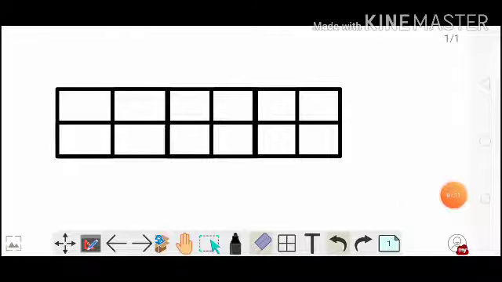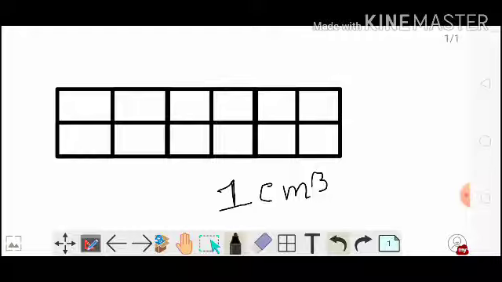Alright, let's understand the concept of unit cube more clearly. Okay, so here what I have drawn, some cubes. These are actually looking like 2-dimensional, but this is actually 3-dimensional. That is, each and every one is a cube. Now let's consider each cube. For each cube, the volume is 1 centimeter cube. So how many cubes are there? That is 1, 2, 3, 4, 5, 6.